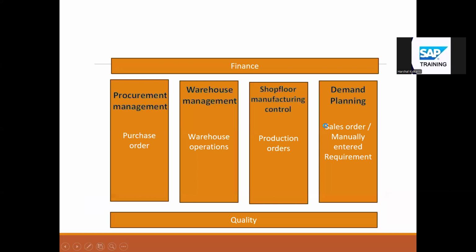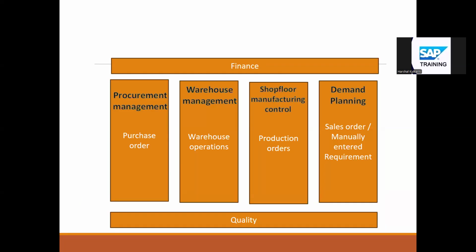So the sales order was nothing but a demand in SAP. The demand can be a sales order, or a sales team can manually enter the requirement also. For some simple product like a ball pen, we will not wait for a customer to send us the order, so we can directly enter the requirement and start the production. All this part which is acting as a requirement in SAP is called demand management.